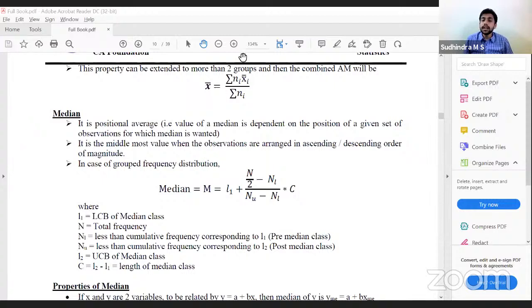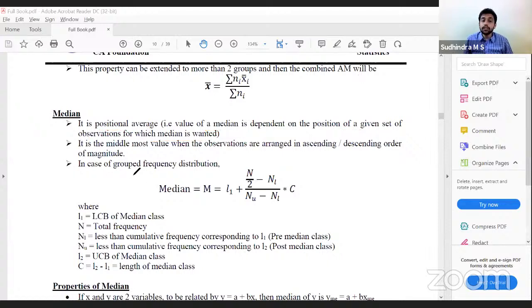What is median? It is a middlemost value when the observations are arranged either in ascending or descending order of magnitude. So arrange it in ascending or descending order, middlemost value will be the median. If I have two values as middlemost value, then I'll calculate the average of them as the median. It is called positional average because it depends on the position. So it's positional average. Value of a median is dependent on position of a given set of observations for which median is wanted.